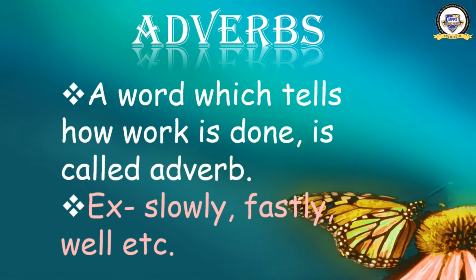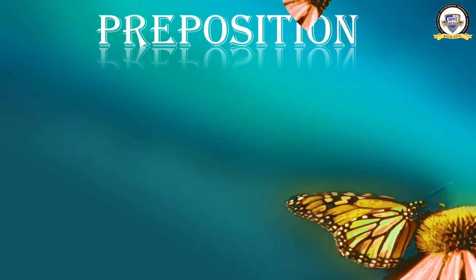I'll tell you a sentence. He eats very slowly. Eat is the verb, and slowly, very slowly I told, that word tells us about the verb. So the word became adverb. She runs fastly. Runs is the verb and fastly is the adverb. Have you got it now? So the word which tells us about the verb is called adverb.